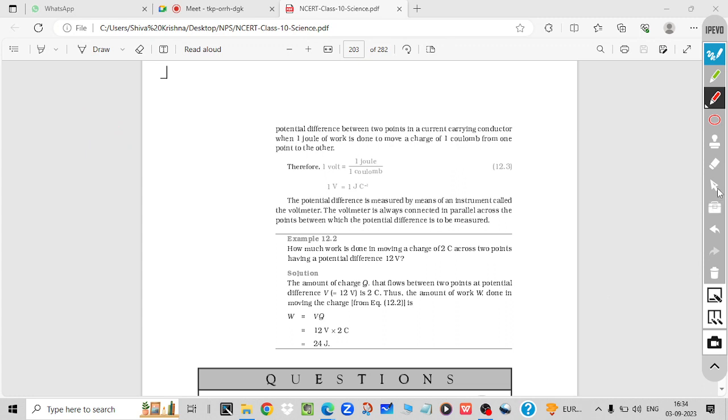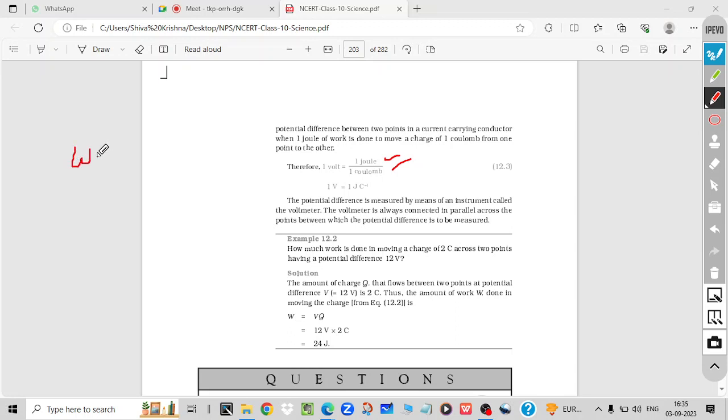Some other units are also there, like calorie. In case of food, generally we say how many calories are there inside the food. So the calorie is also one unit, but this is not an SI unit. The SI unit is joule, and joule we can define with the help of a formula also.